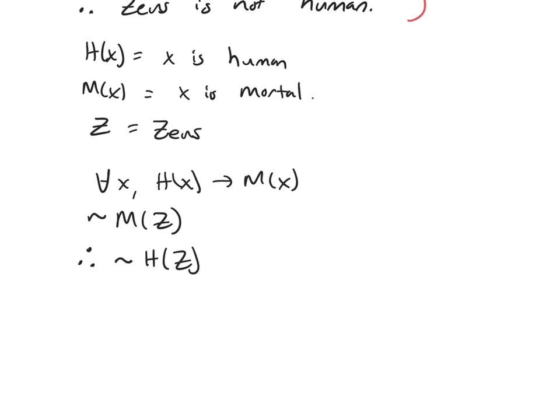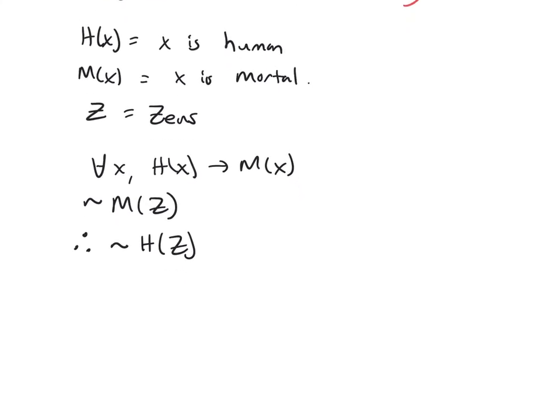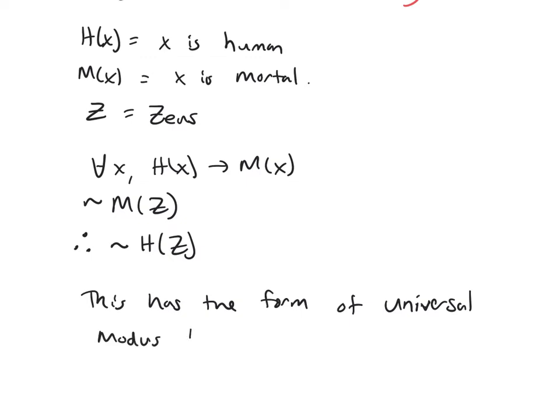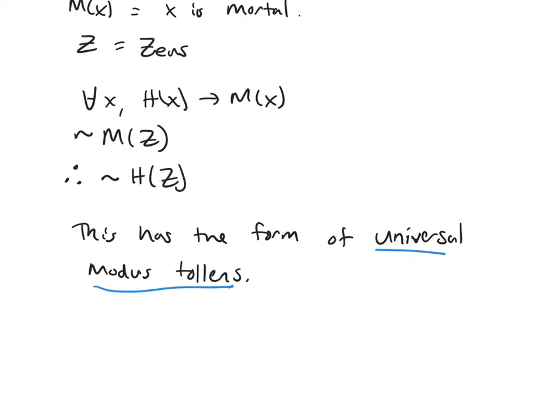So if you look, this matches up with our format for universal modus tollens. So this has the form of universal modus tollens. And if you remember, we said that that format was valid, that kind of argument was valid, so therefore it is valid.